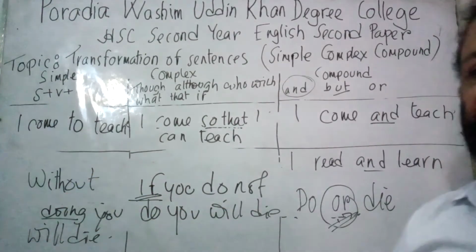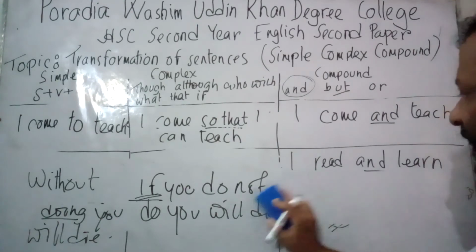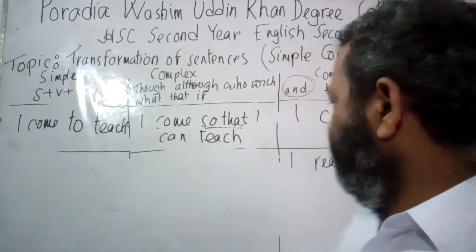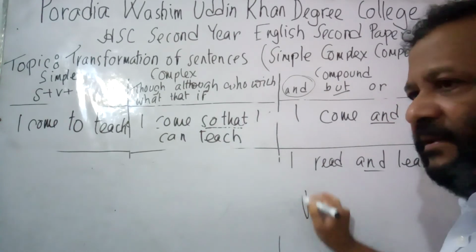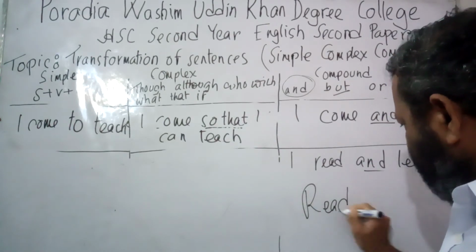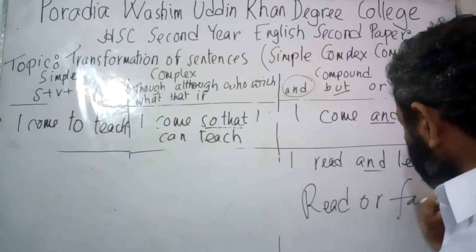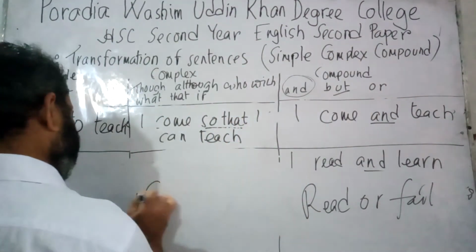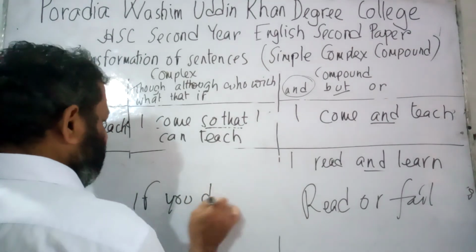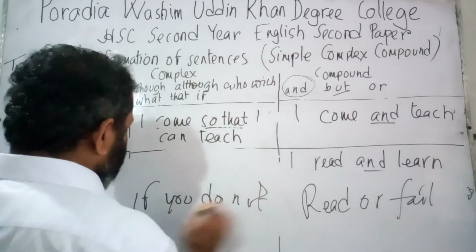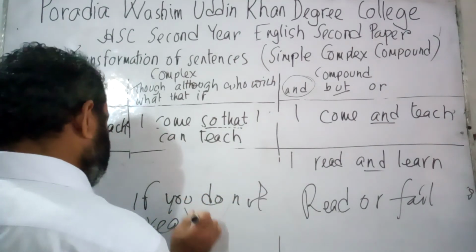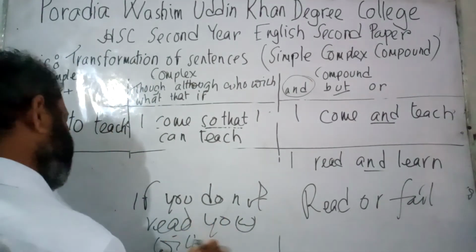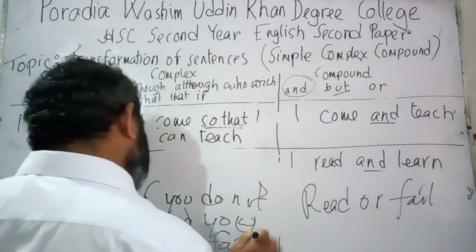Now let us practice another sentence, and that would be the last sentence of today's class. We can write this: read or fail. It would be, if you do not read, you will fail.